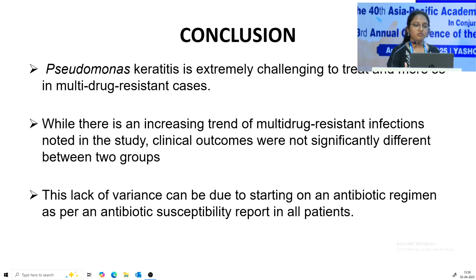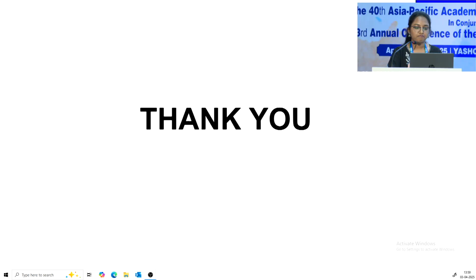So in conclusion, Pseudomonas keratitis, which is already a very difficult and devastating disease to treat, becomes even more difficult when the organism is multi-drug resistant. So as we noted, there was an increasing trend of resistance because of more use of broad spectrum antibiotics, but in our study, clinical outcomes were comparatively the same in both the groups, which can be because of starting treatment based upon antibiotic susceptibility report and a comparatively low threshold for therapeutic keratoplasty in the multi-drug resistance group. Thank you.